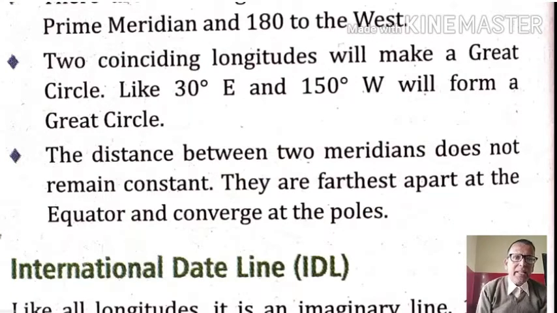It means that the distance between two meridians is highest near the equator, and again, the distance between two meridians at the poles is shortest. So in this way we can say that the distance between two meridians is not equal every time.